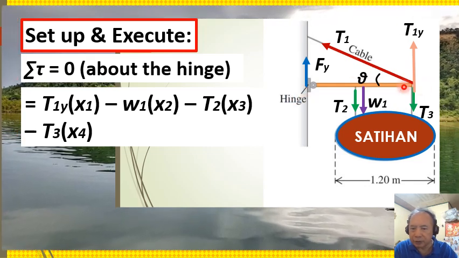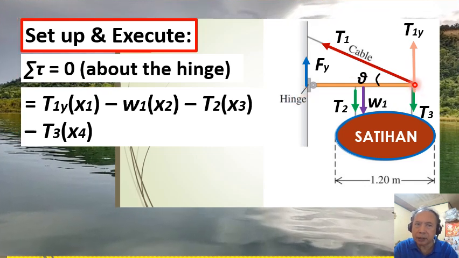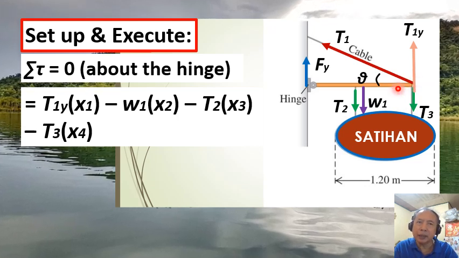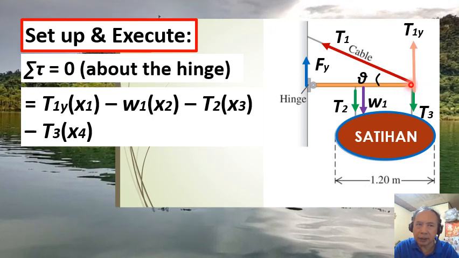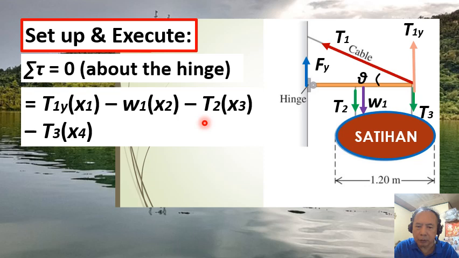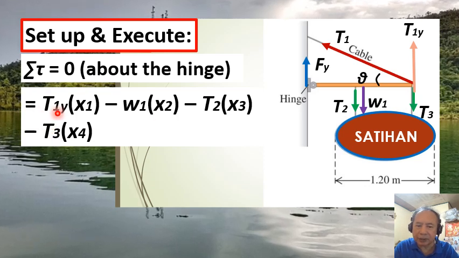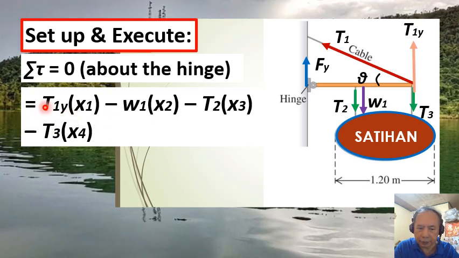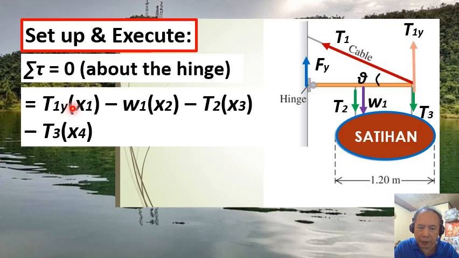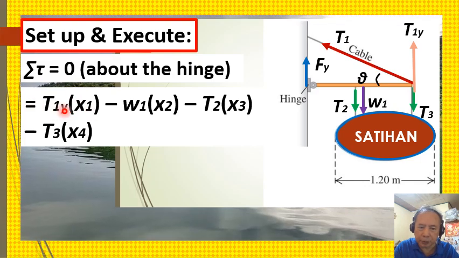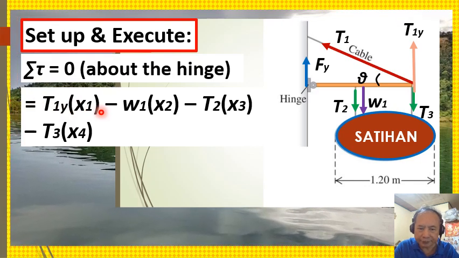And by convention, when the torque has the tendency to make the body rotate in a counterclockwise manner, we assign it as a positive torque. So T sub 1y times x1 is understood to be positive here.